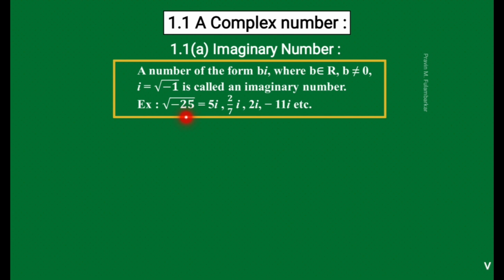The root of 25 we can calculate, that is 5. We cannot calculate the root of minus 1, so we write i instead. So the root of minus 25 is 5i, this is an imaginary number. Next example is 2 by 7i, this is also an imaginary number. 2i is an imaginary number, and minus 11i is an imaginary number.